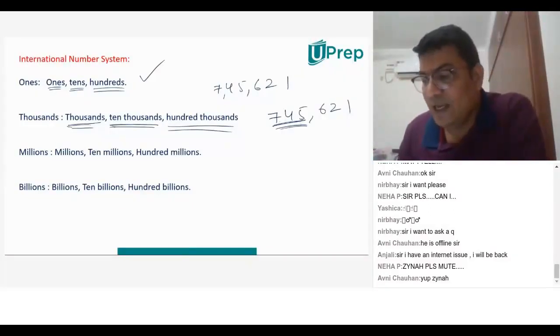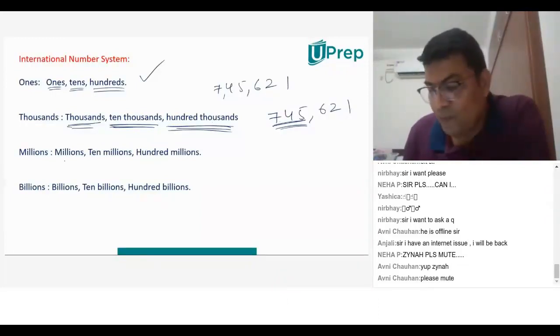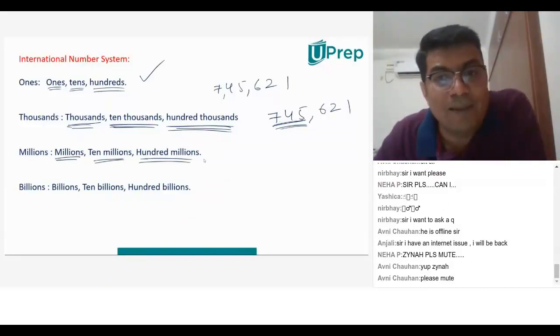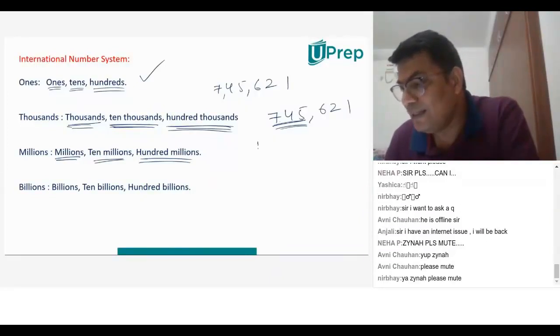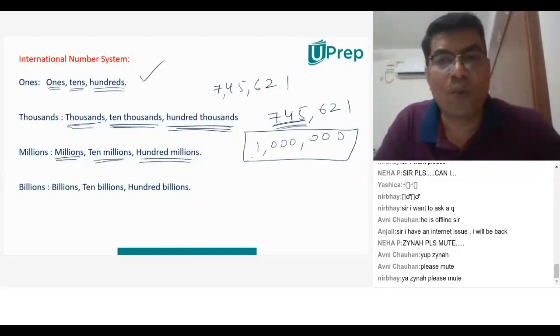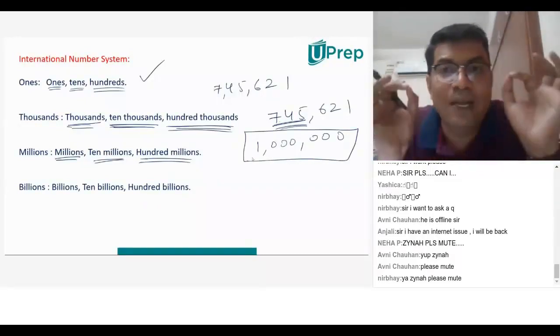1,000, 10,000, 100,000. So next, when they have millions, they do millions, 10 millions, 100 millions. If you want to understand a million, what do you mean by a million? 1, then you have 3 zeros, and then you have 3 zeros. If you can see, this is 1 million. It's easy to see: 1 million is 1, 0, 0, 0, 0, 0, 0. Basically, that's called 1 million.